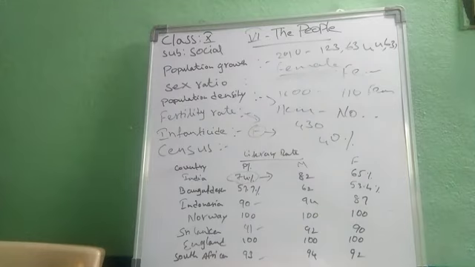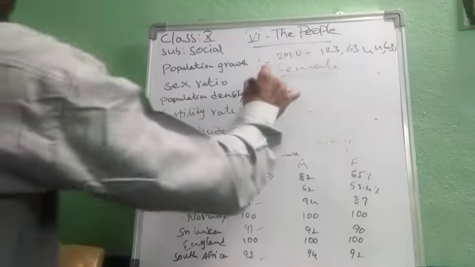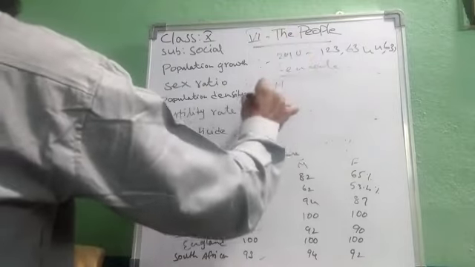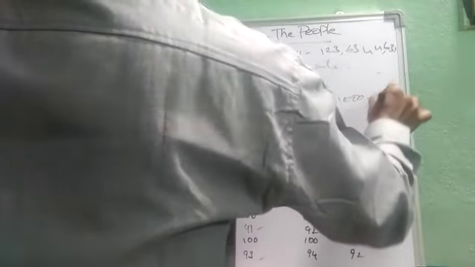Among them, I list out some problems. What are the problems faced by India if the female population decreases? The first problem we come across is marriage related problems. Marriage related problems will arise, because for every 1,000 males, there are only 910 females.